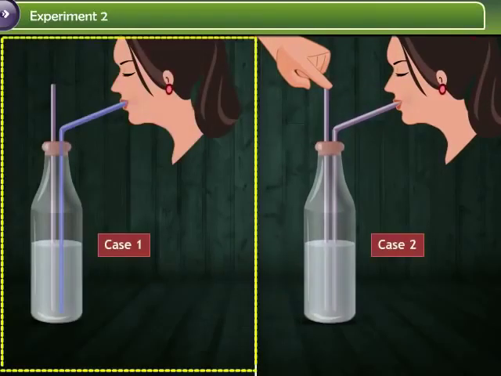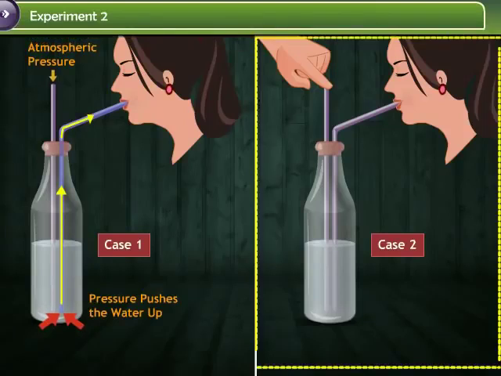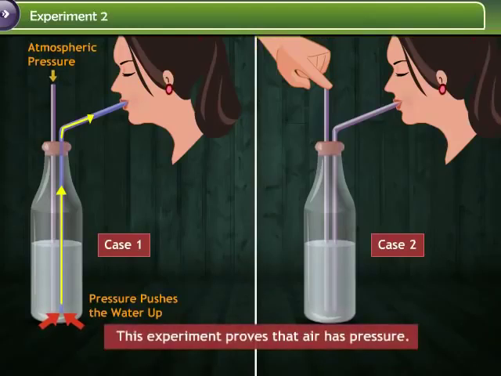In the first case, when you sip water, the pressure inside becomes lower. The atmospheric pressure pushes the surface of the water. Since pressure is transmitted equally in all directions, it will push the water up the straw and into the mouth. In the second case, when you try to sip water with the second straw covered, it does not allow the atmosphere to push down on the surface of the water. Thus, water does not move up into the straw. This experiment proves that air has pressure.